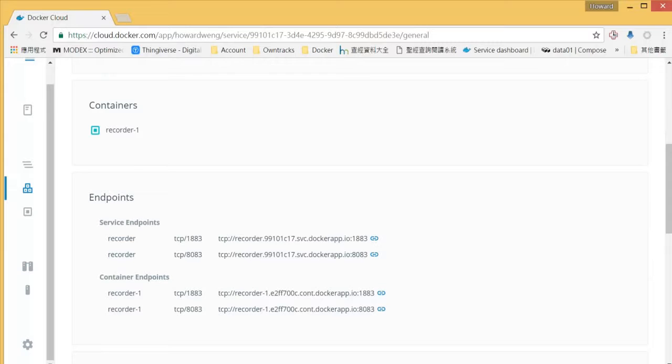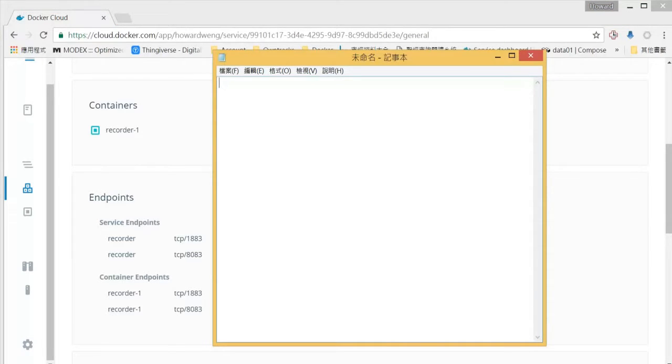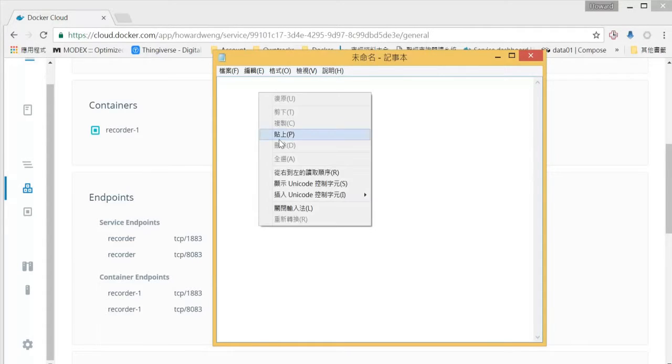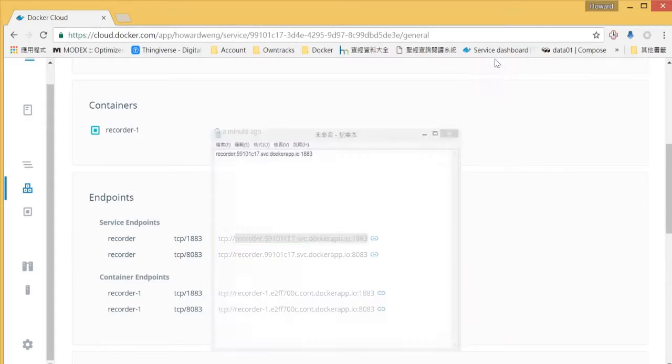We will use this one and this one a lot, so I recommend copying this information to a note. Let's open up Notepad and copy and paste the first one and second one.